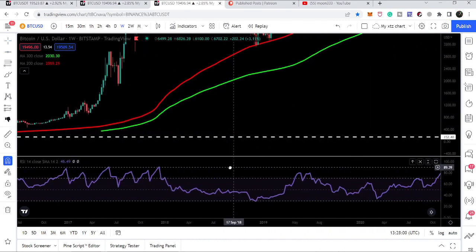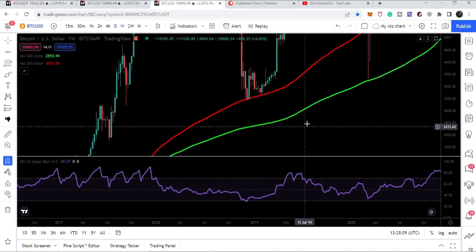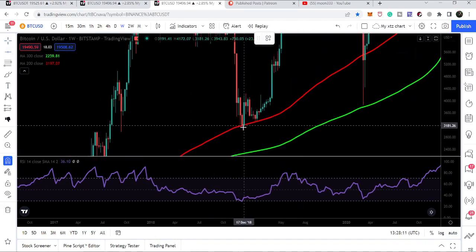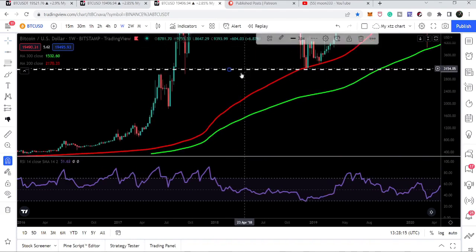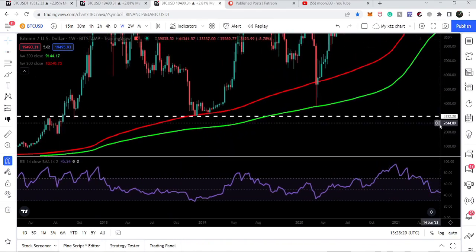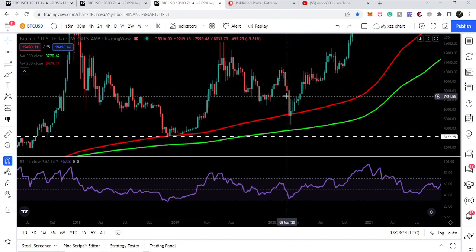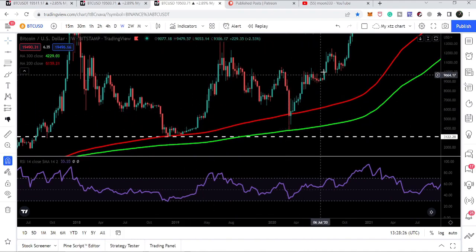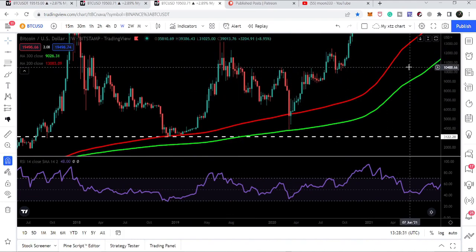And then again it touched the oversold zone here in December 2018 when the value was 29.04, and here we found the bottom. We also tested the 200 weekly simple moving average, by the way. And you can see after that we had another very big rally. This was the drop of March 2020, but again we had a continuation of the previous rally after this drop.